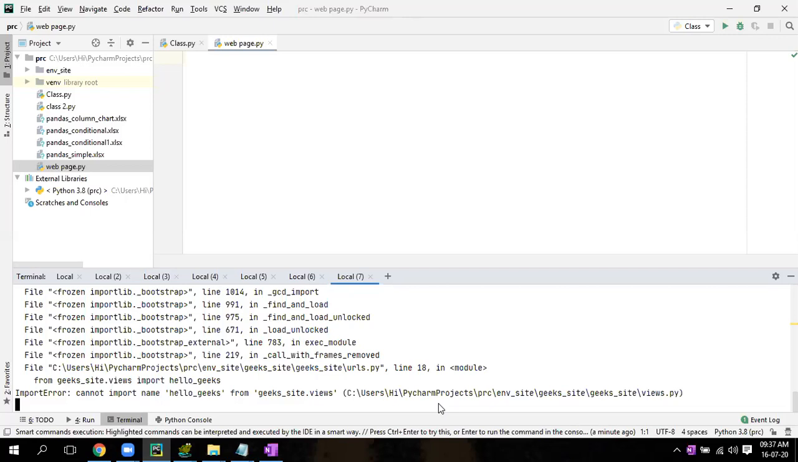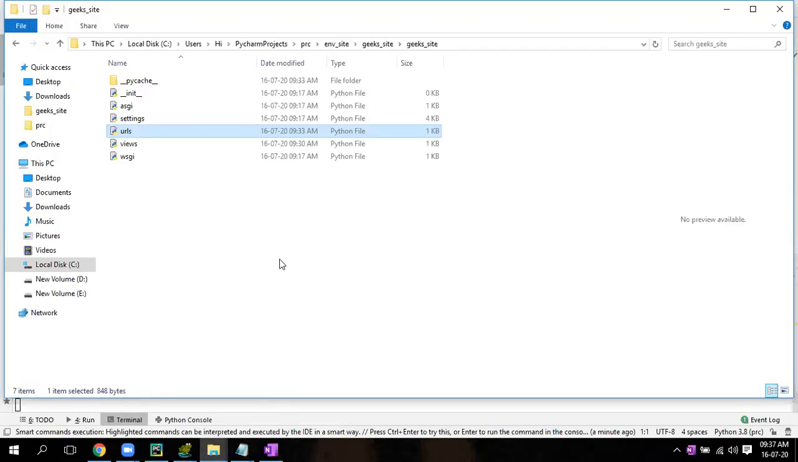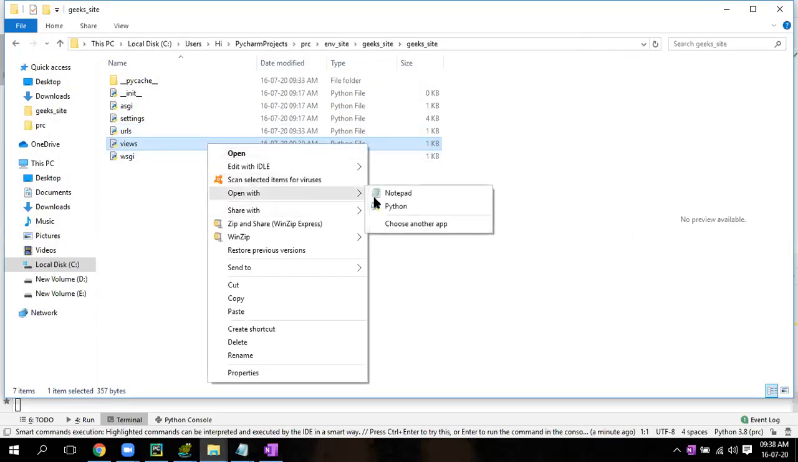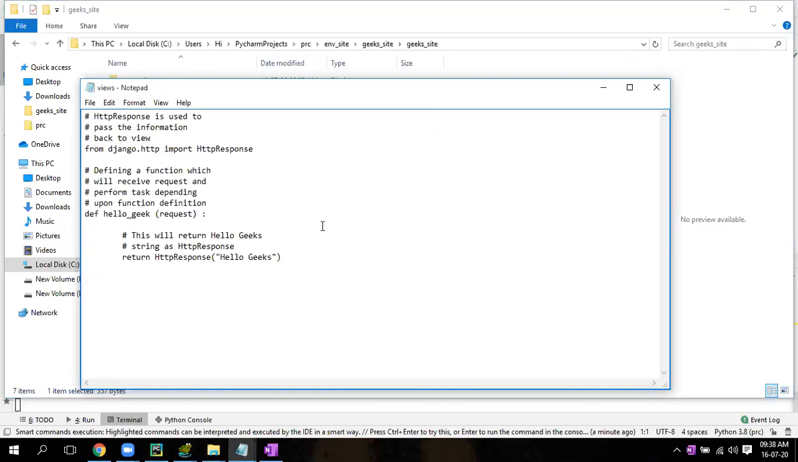Okay. Go to that folder. Open that views notepad. In the notepad, open that view. Right click, open in notepad. One second. S is missing. Hello gigs. It should be S. One second. Save it. Don't close it. Just save it. Control S.